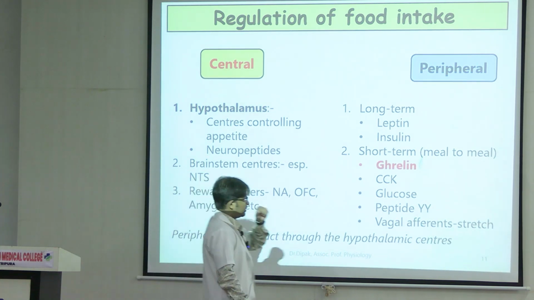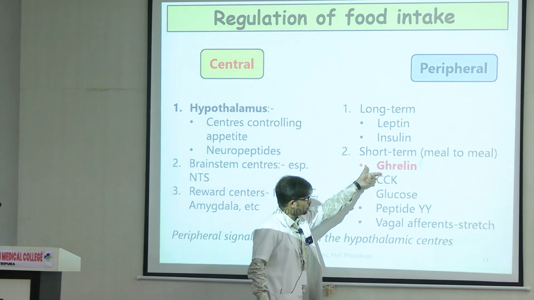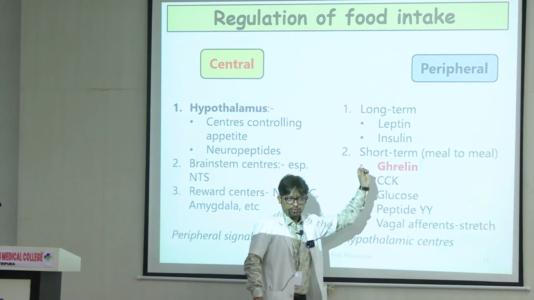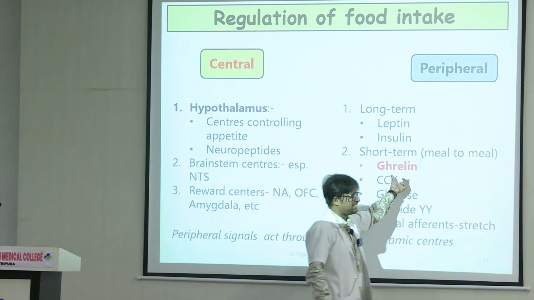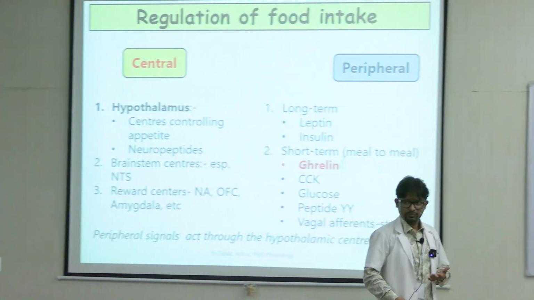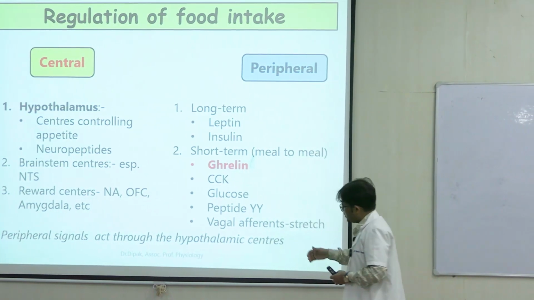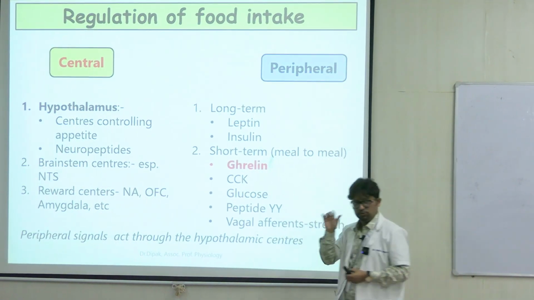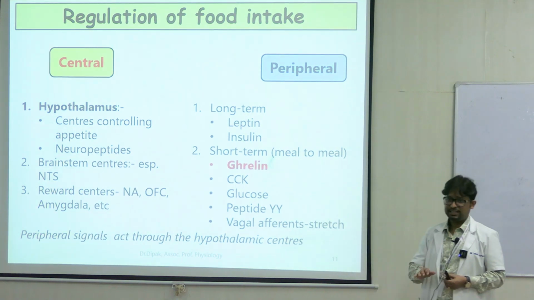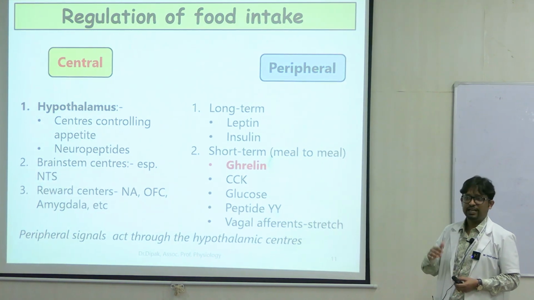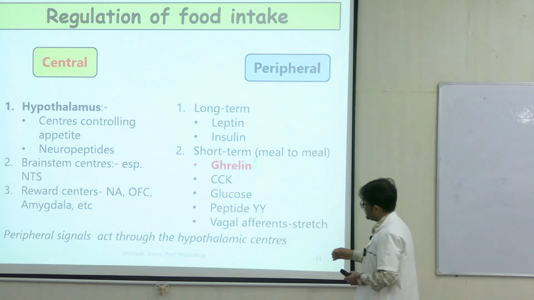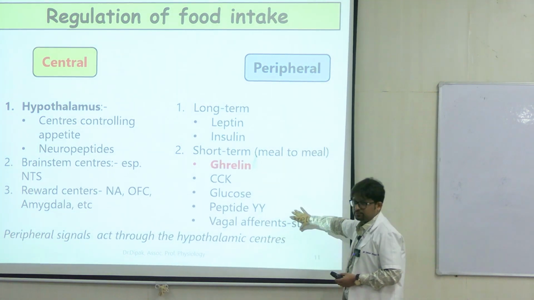Here what you see in short term, all of them are in black except for ghrelin. Ghrelin is the only hormone which increases food intake. All others participate in some way in inducing a sense of satiety. Satiety, as I said, is a sense of satisfaction after feeding. All of these are short term.